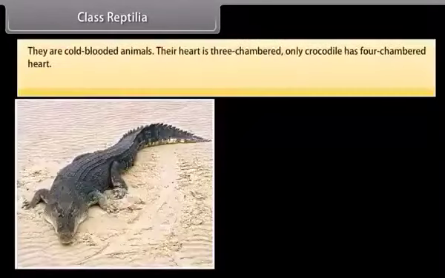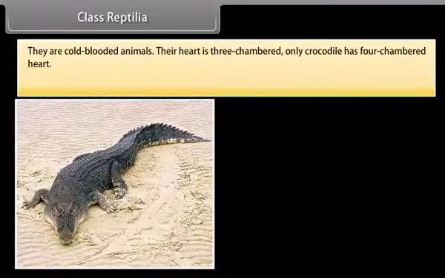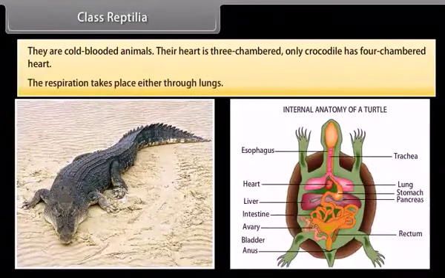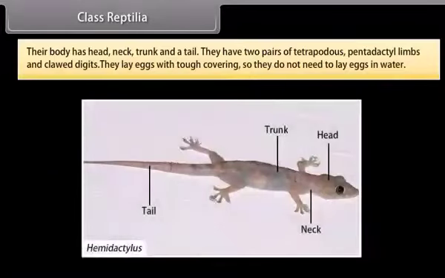They are cold-blooded animals. Their heart is three-chambered. Only crocodile has four-chambered heart. The respiration takes place through lungs. Their body has head, neck, trunk, and a tail. They have two pairs of tetrapods, pentadactyl limbs, and clawed digits.